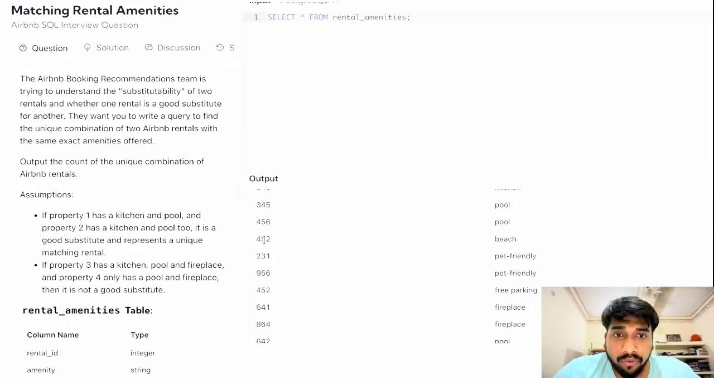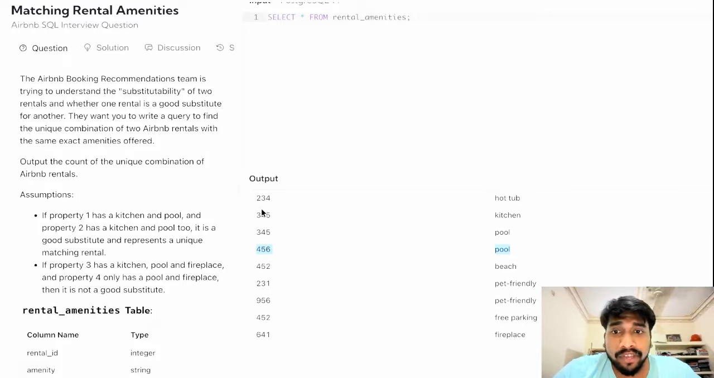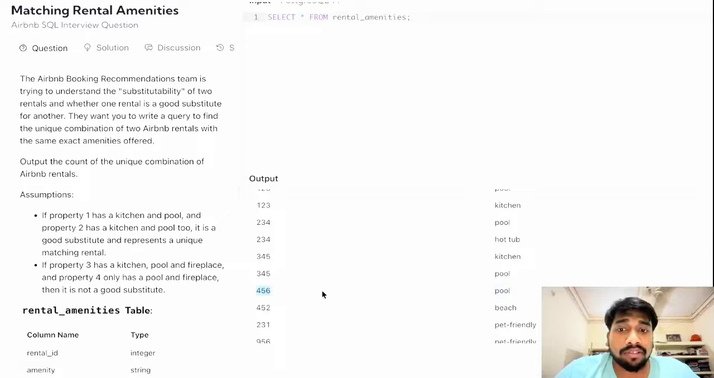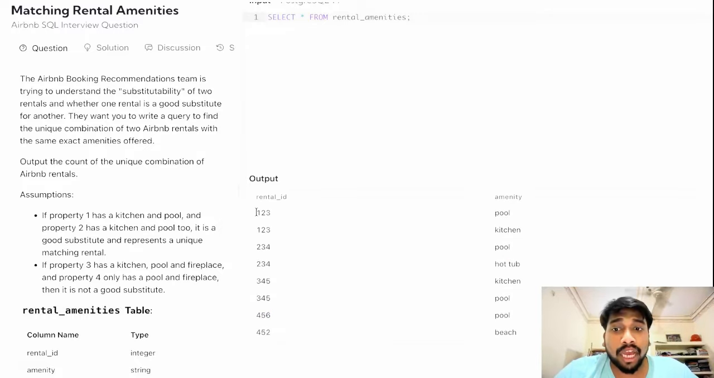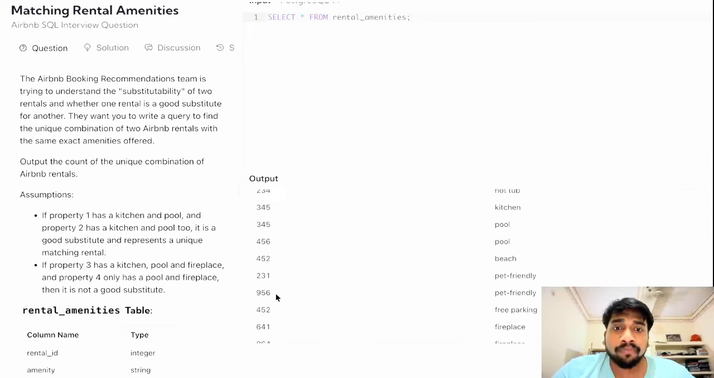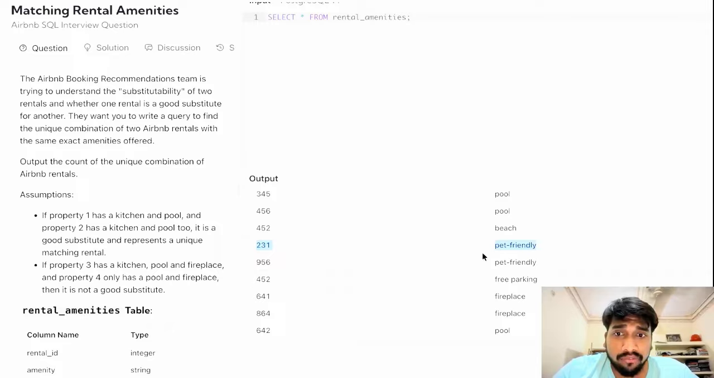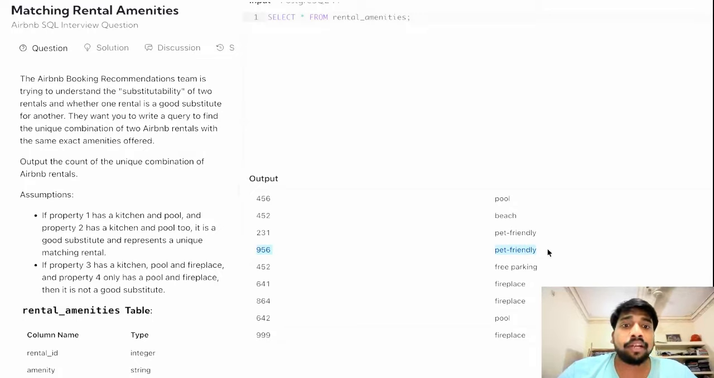And for 456, we have pool, but we cannot match it with any of the above three because for 456 there is only one amenity, and for the above three we have two amenities. So this is one important thing here. We cannot match them. Similarly, for 231, we have only one entry which is pet friendly, and for 956 also there is only one entry which is pet friendly. So this is another pair we found.